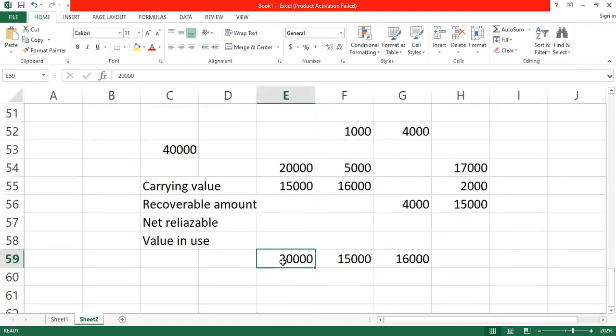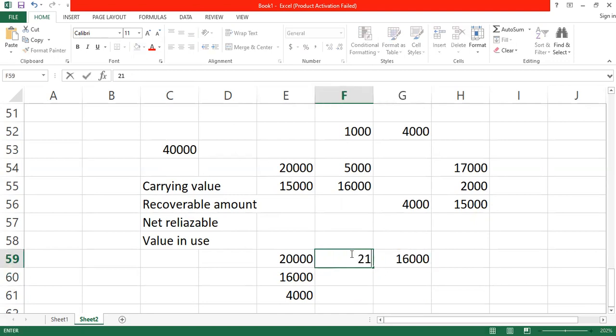What are you going to pick as a recoverable amount? 16,000. You pick the 16,000 as the amount. So what is happening? The carrying value is higher than the recoverable amount. Therefore, the asset has impaired by what? 4,000.